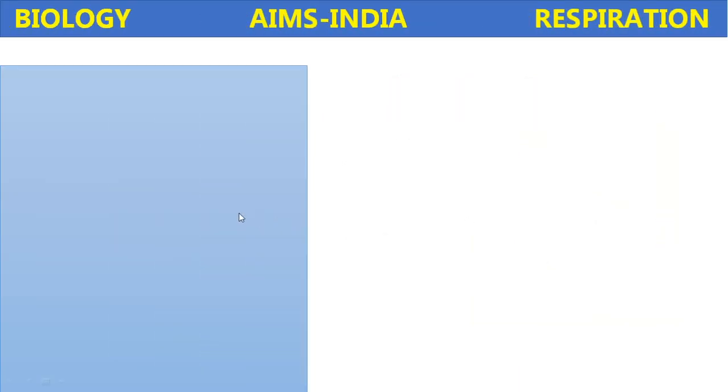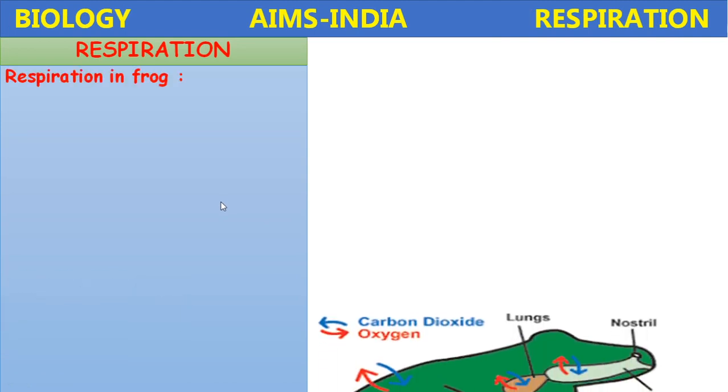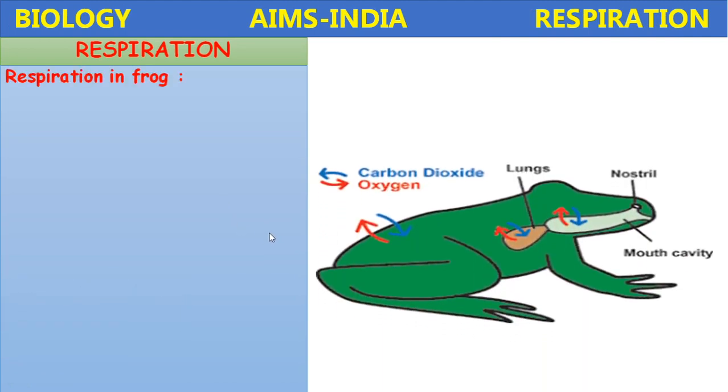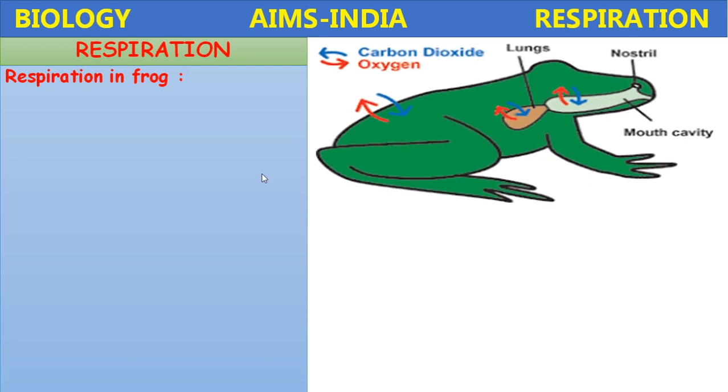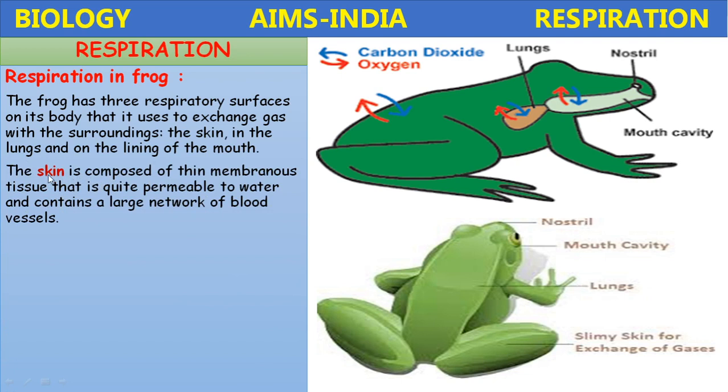Next, respiration in frog. Frog is an amphibian. It lives both on land and in water. In the frog, it has 3 respiratory surfaces on its body that it uses to exchange gas with the surroundings: the skin, the lungs, and the lining of the mouth. There are 3 respiratory surfaces.